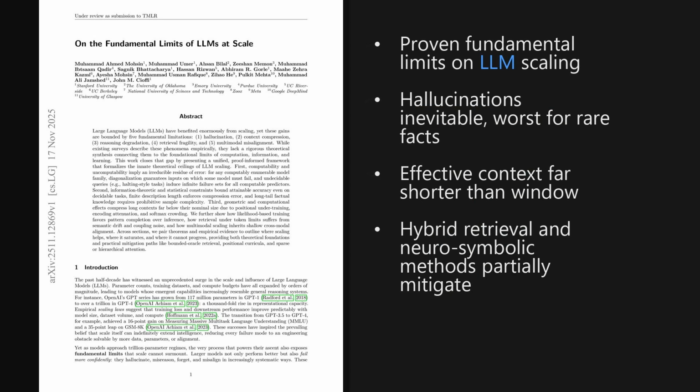I'm Alex. Today we are looking at a paper trending on X, published on November 17, 2025, about 6 days ago. In this paper, the authors formulate and prove fundamental architecture-agnostic limits on how large language models scale, arguing that problems like hallucination, limited usable context, degraded reasoning, brittle retrieval, and multimodal misalignment are not just bugs, but in many cases are mathematically inevitable consequences of computation, information, and learning theory.